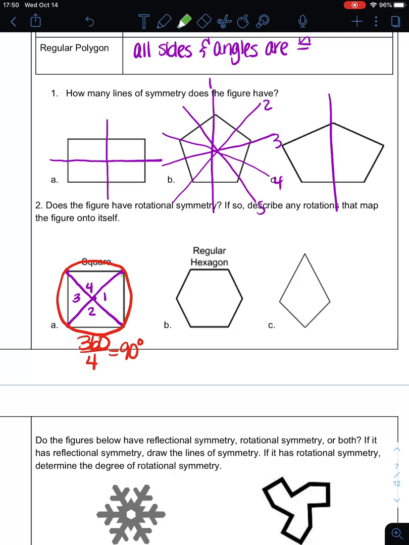If I rotate this corner right here around to that corner right there, I wouldn't even be able to tell that it looks any different than it did originally. It would just look exactly like it started.